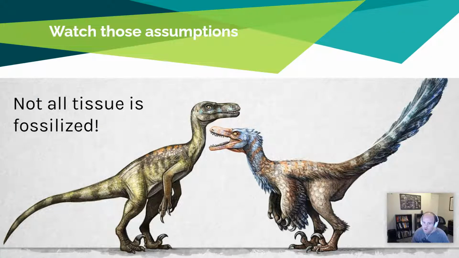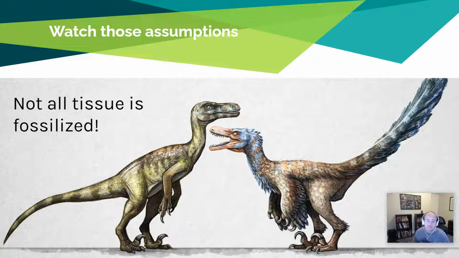And like I mentioned before, it's really important to watch assumptions from the fossil record. There's going to be huge gaps because not all tissue is fossilized. So if you don't have bones or a really nice calcified exoskeleton structure, it's really hard to be fossilized. And not all tissue is fossilized. So like with dinosaurs, we're now discovering that they were in reality probably very colorful, probably very feathered, had a lot of soft tissue features that aren't present in a skeleton, so we wouldn't have known.